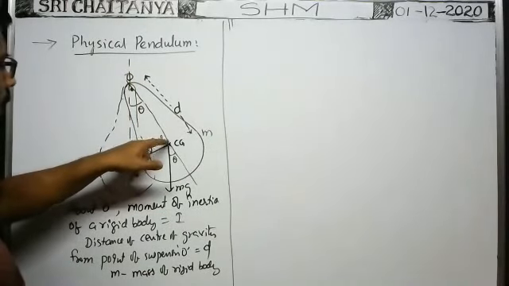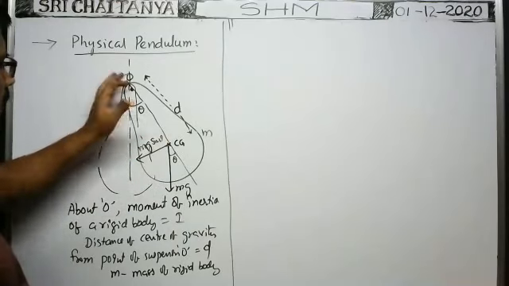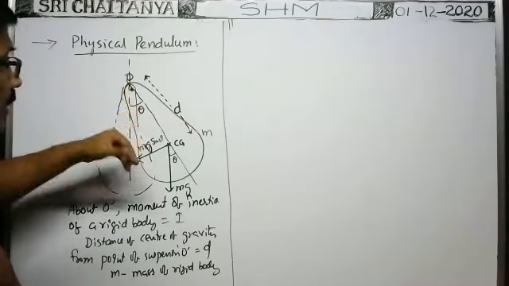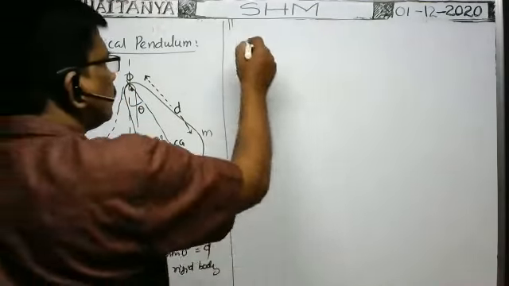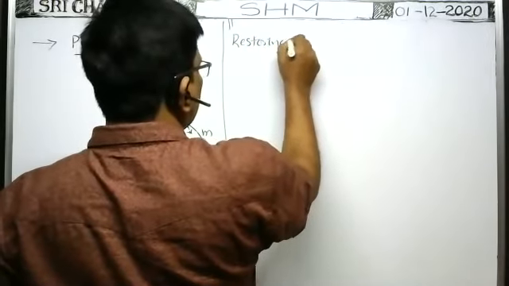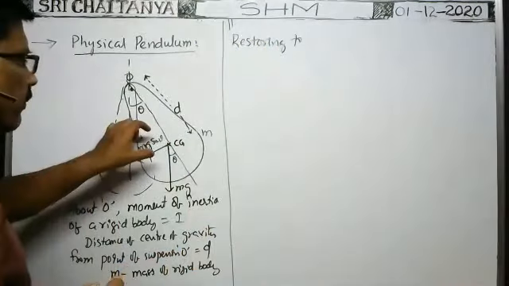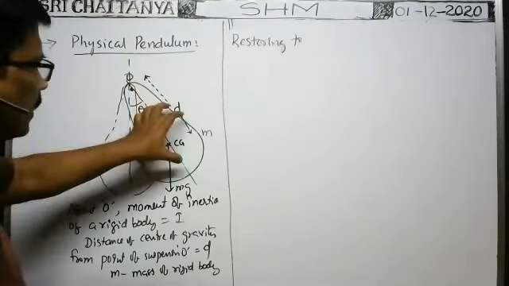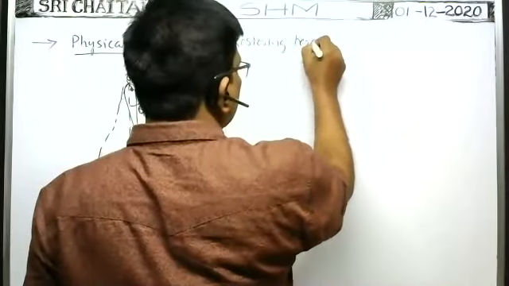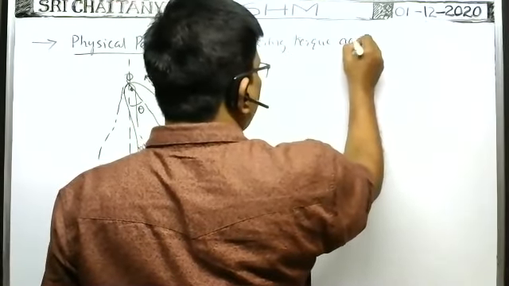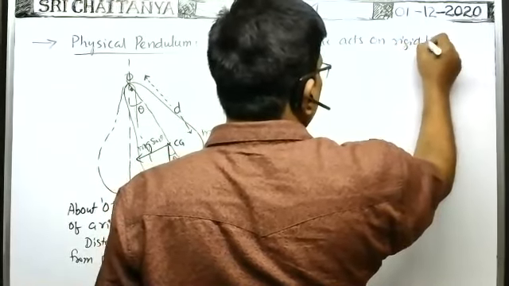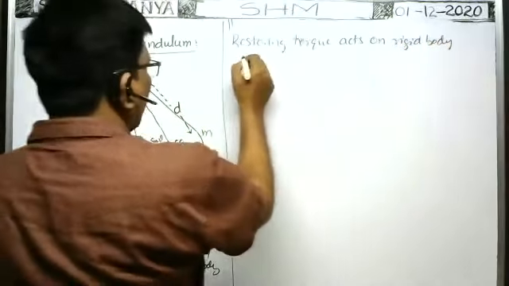But because of this weight component mg sin theta, about this point, the body turns back, no? That's why about this point, torque acts on them. That is the restoring torque. Therefore, restoring torque, because this torque due to this weight component about the point only brings the body back to original position. That's why restoring torque acts on the rigid body about O.